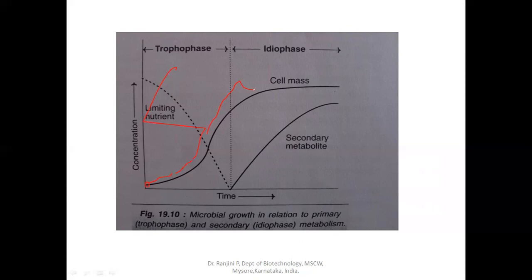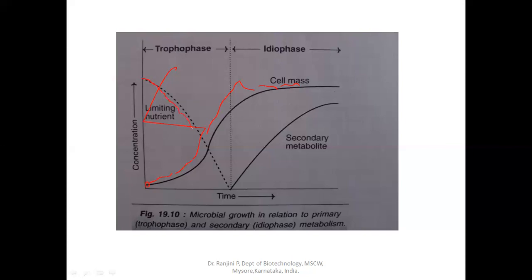After the complete utilization of the nutrient takes place in the media or in the fermenter, the cell will be viable, but the cell division will not take place, due to which the same number of cells, the same absorbance, will be observed. So this is the peak that will tell you the production of the primary metabolite. When the nutrient concentration is very high, usually primary metabolite production takes place.